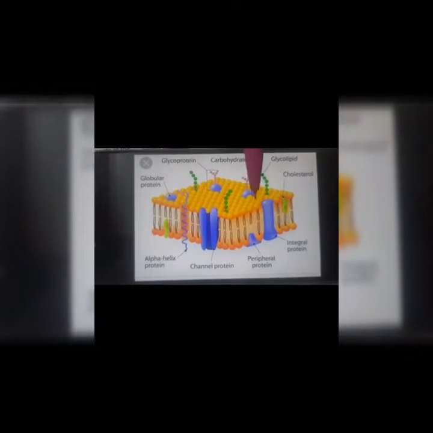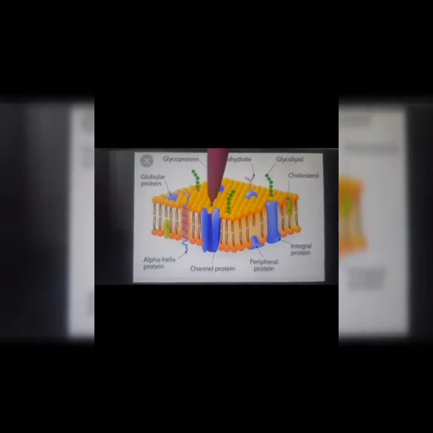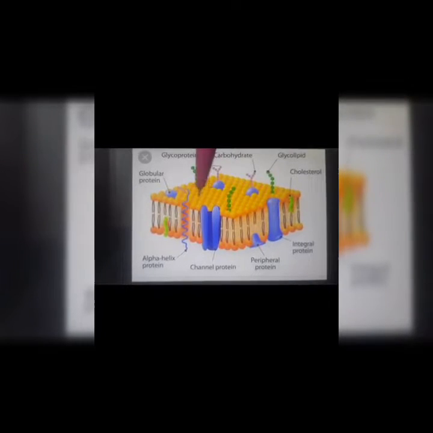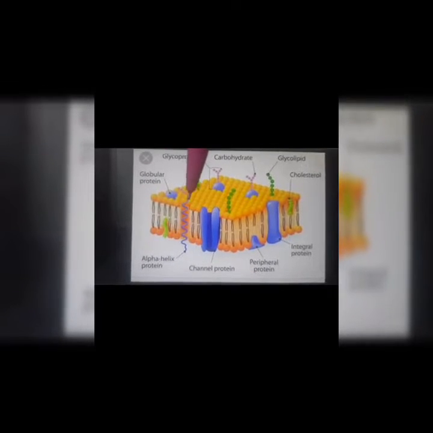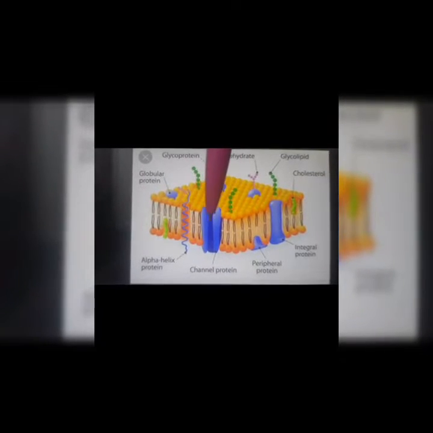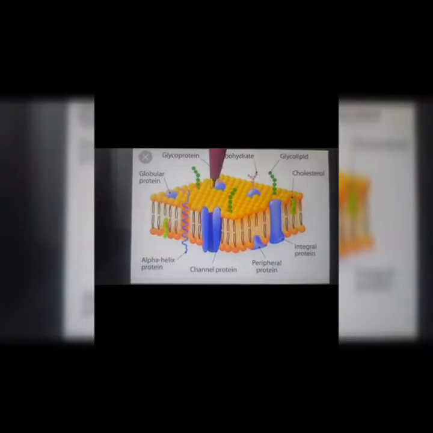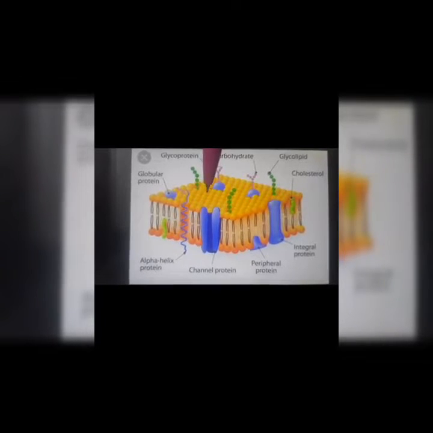We need not go into the detail of the structure, but that was only to make it clear why it is called selectively permeable, why only a few substances can move across the plasma membrane: because it is made up of two types of material, the proteins and phospholipids.